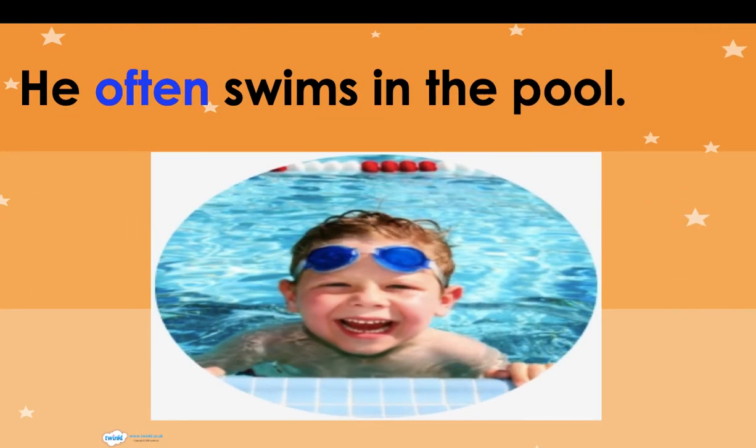He often swims in the pool. Means he swims now and then. Yeah? So often shows the time. This says a lot of meaning. He often swims in the pool. Means he swims often.